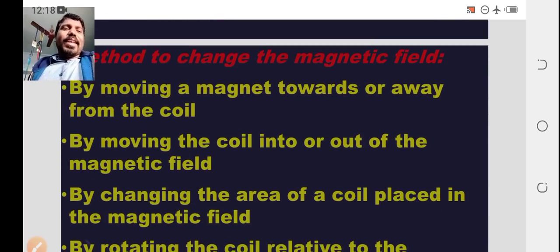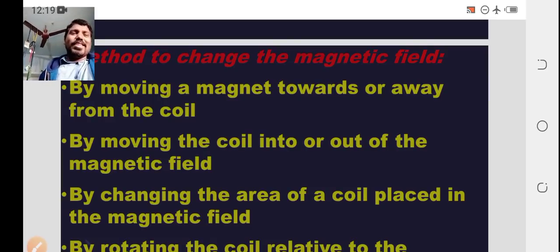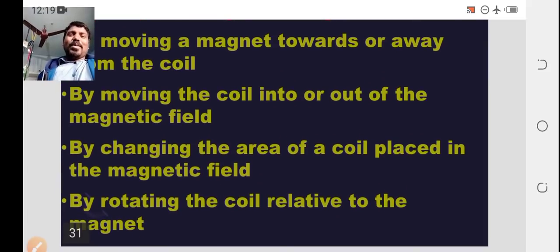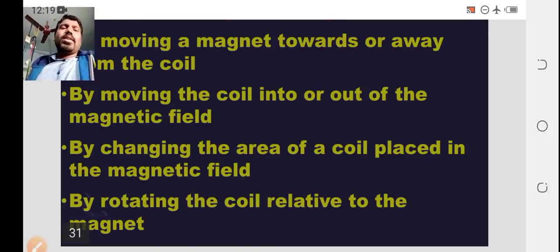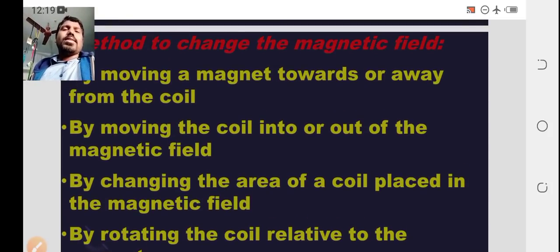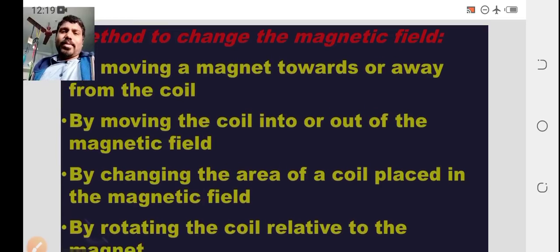Another method is by changing the area of the coil placed in the magnetic field. Whatever coil you take, small, big or normal size, the area of the coil will also change the magnetic field. Another is by rotating the coil relative to the magnet. So these are some of the ways to change the magnetic field.